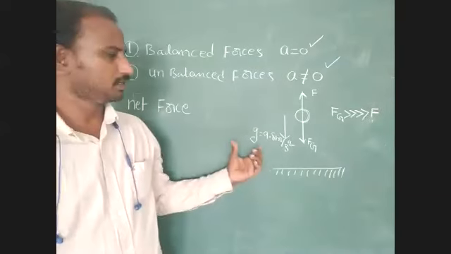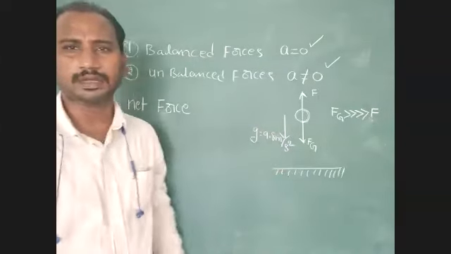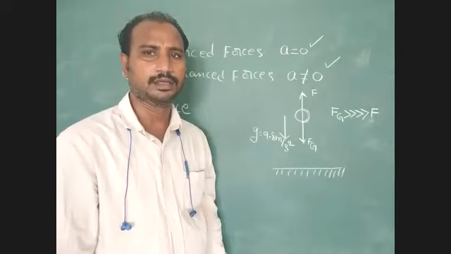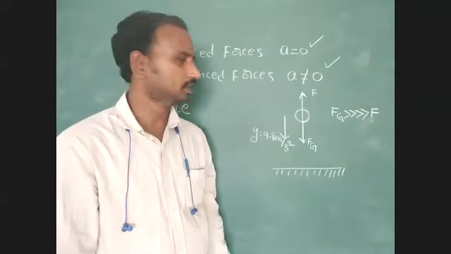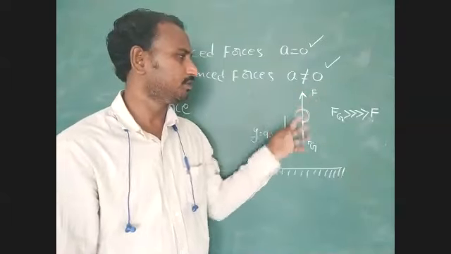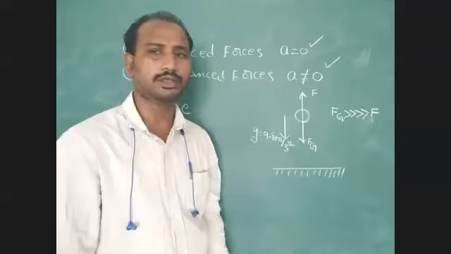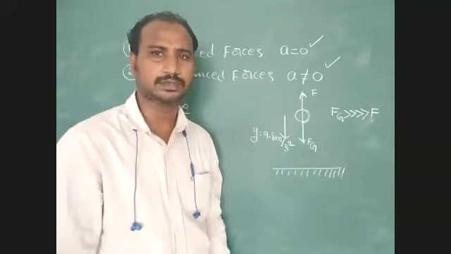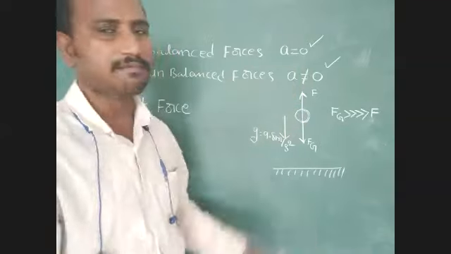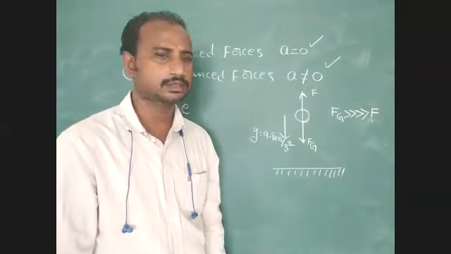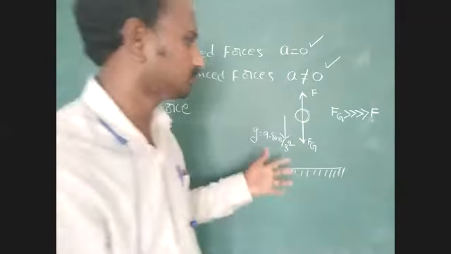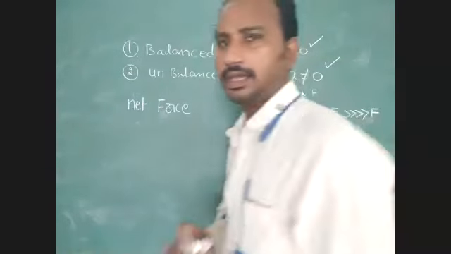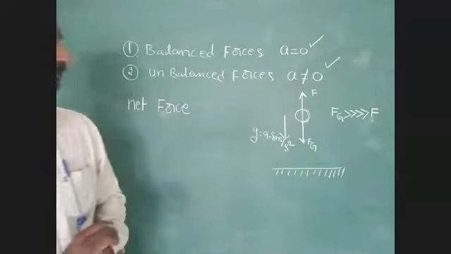Students, any doubt? Here, how many forces are acting on this body? Two forces. Are these two forces balanced or unbalanced? These two forces are unbalanced, due to which the body is accelerating vertically downward.